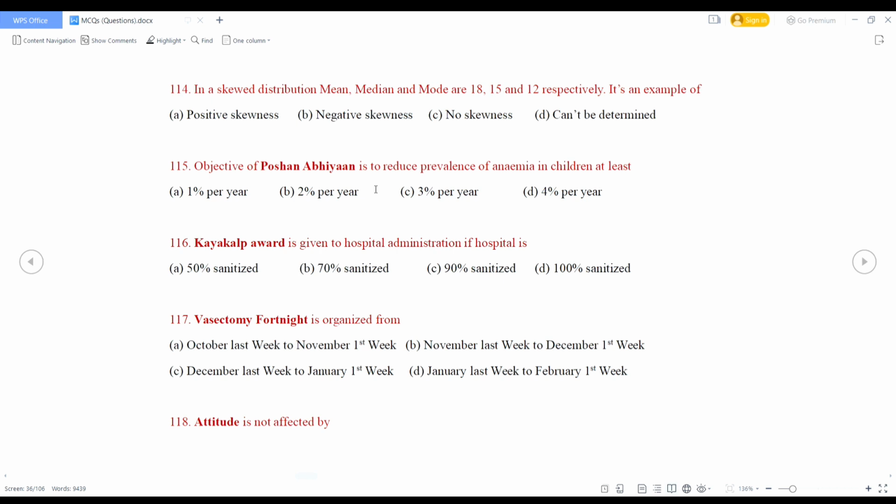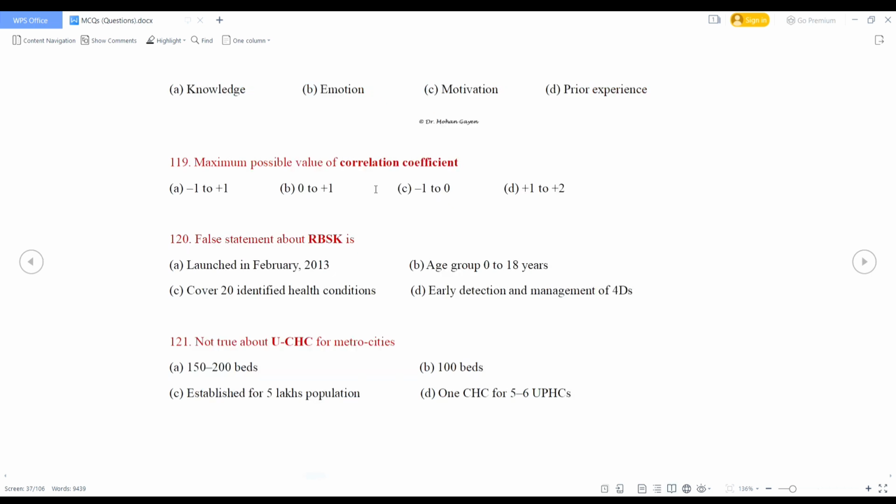Attitude is not affected by. What are the options? Knowledge, emotion, motivation, prior experience. So attitude is not affected by motivation.